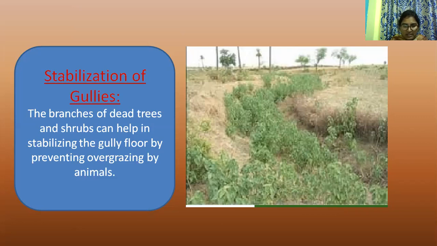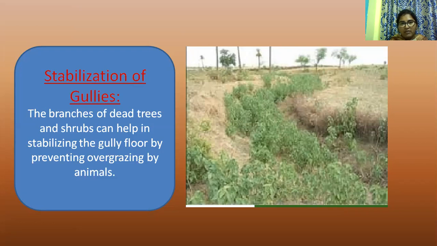Revegetation beside the gullies reduces the runoff. So the branches of dead trees and shrubs can help in stabilizing the gully floor by preventing overgrazing by animals.